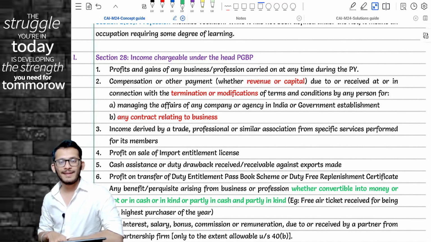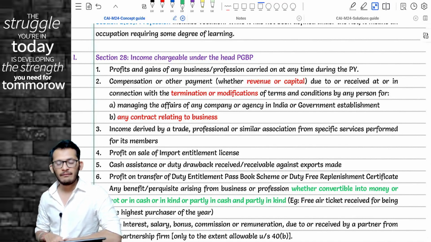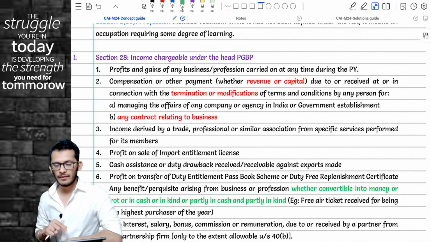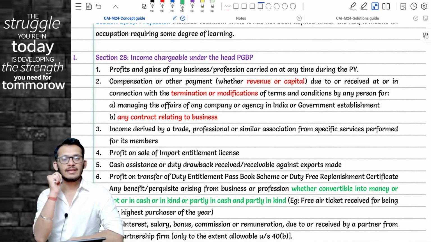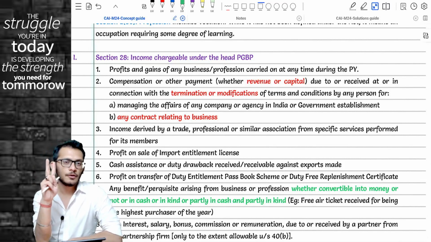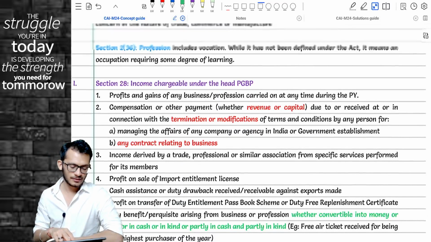Moving on to the next chapter, PGBP. We will do PGBP and end today's recording. The next recording will be followed up by the balance topics. We are looking at the chapter called PGBP. Only 2 amendments for you to know. One amendment which you will see in the charging section itself.